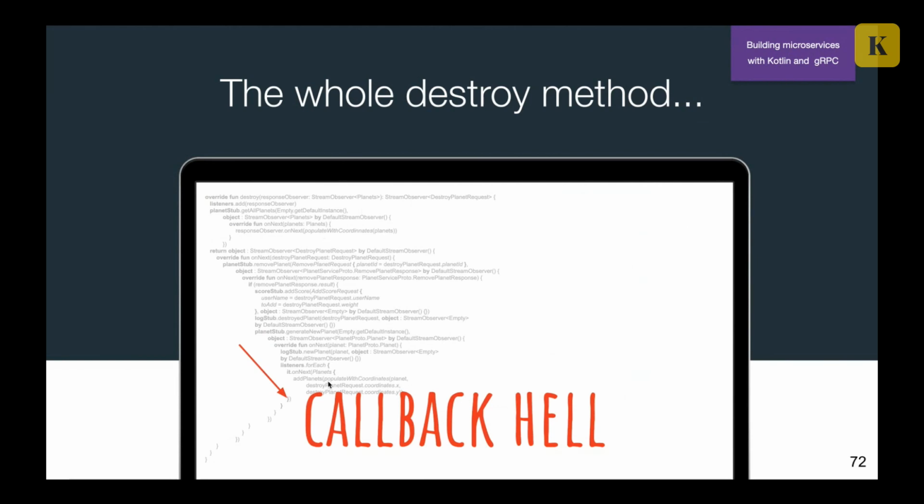What is the problem? All the time we are trying to use the result from the previous operation, we have to pass a callback. The only way to work with gRPC in Java is StreamObserver, and we have to work with callbacks, which is the only way in Java. And it's sad. Actually, if it was the only way to work with gRPC, I would like to give up on it and say that I'll pay more money to Amazon or Google Cloud, but I will never use this stuff.